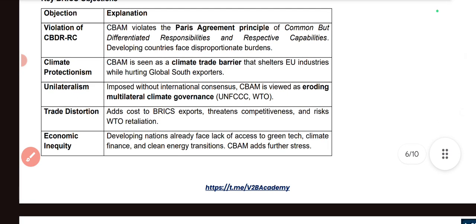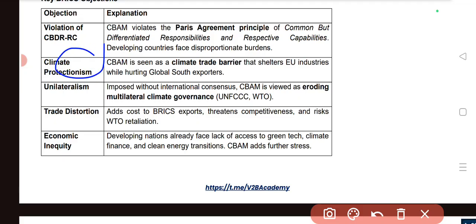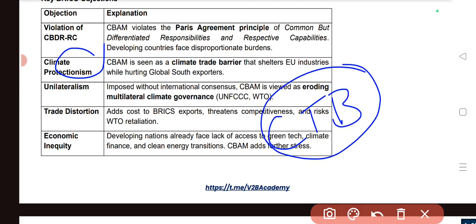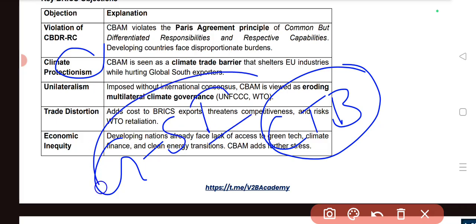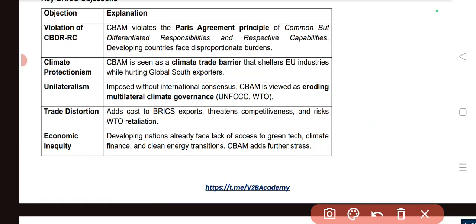Okay. So the second criticism that they're coming up with is climate protectionism. CBAM is seen as a climate trade barrier. This will shelter the European Union industries while it will hurt the global south industries. Whatever exports we are doing from India or any global south country to the European Union, the tariffs that they are imposing as part of CBAM will hurt our industries. So that is another kind of criticism that we are viewing upon the CBAM.